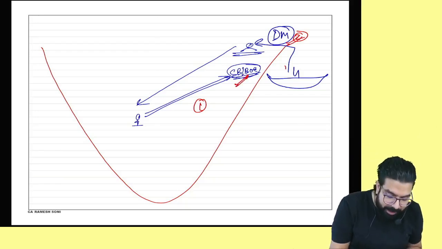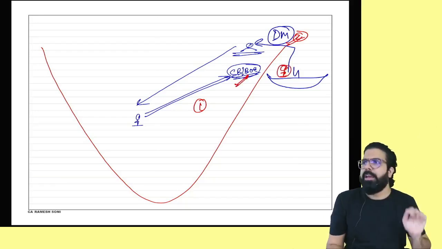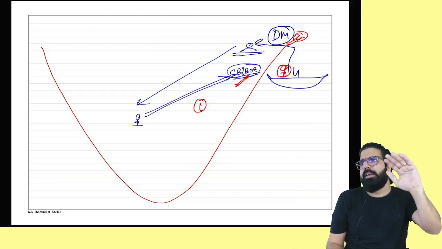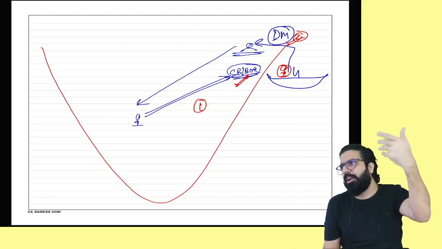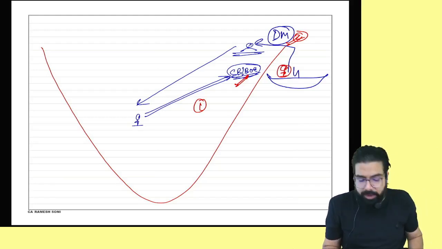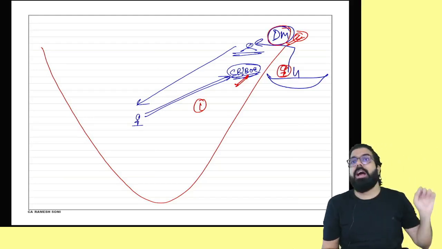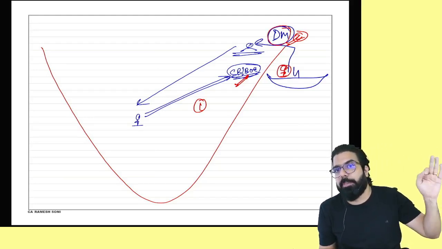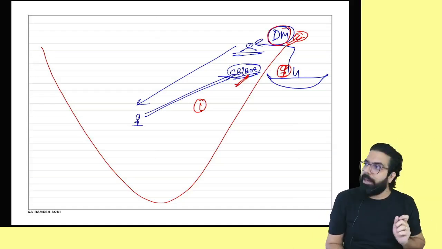In the departure manifest, he should tell that he is taking the goods of this shipping bill. Who is the person in charge? The master of the ship. In case of a plane, the pilot. In case of a bus, the driver. In case of a truck, etc., the driver. When they file the departure manifest, they should say that they are taking the goods relating to this shipping bill and going.